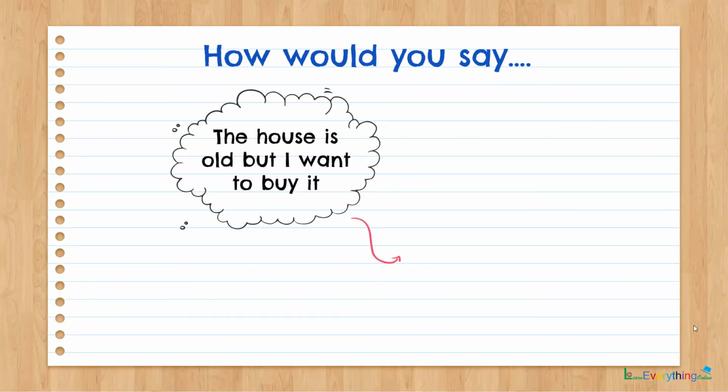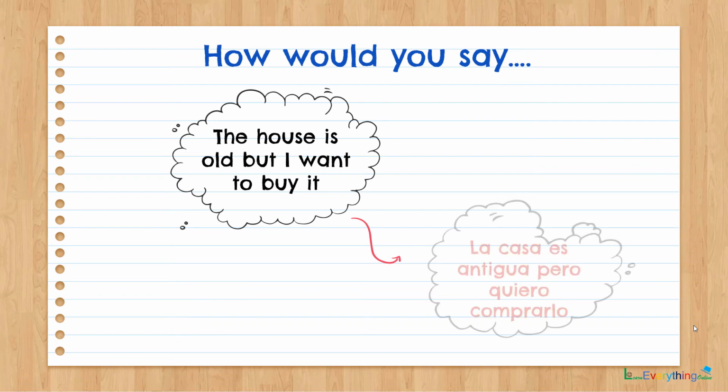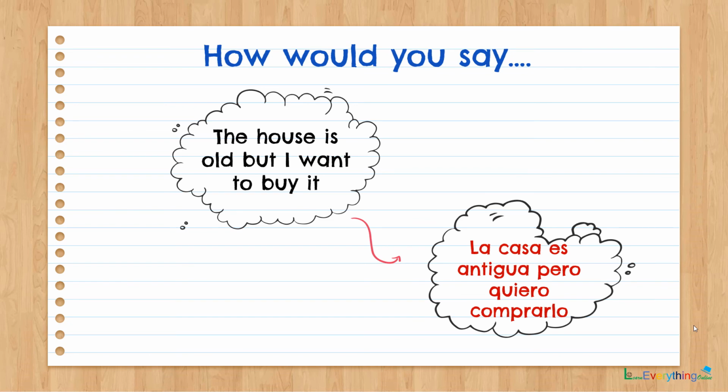The house is old, but I want to buy it. La casa es antigua, pero quiero comprarlo. Now, the it attaches itself at the end of the base verb. We have seen this in our level 1 where we studied verbs for the first time. So just for revision, the word for it is lo, and whenever we use the base form of the verb, that is the infinitive form, the lo is attached to the end of the verb.